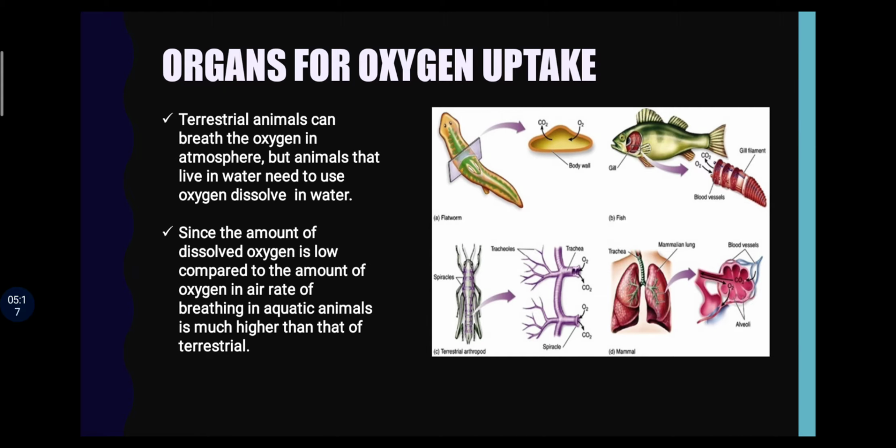Terrestrial animals can breathe oxygen present in the atmosphere, and aquatic animals get oxygen dissolved in the water. Here, terrestrial animals have one advantage over aquatic animals: the amount of dissolved oxygen is less as compared to the amount of oxygen present in the atmosphere. Therefore, the breathing rate of aquatic animals is higher. They have to breathe faster to get enough oxygen.